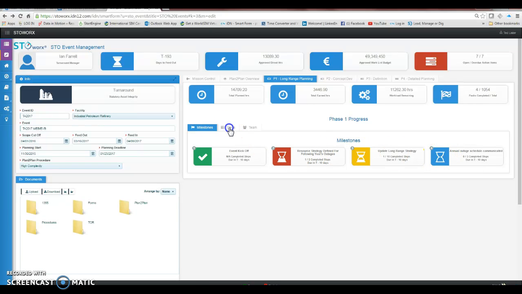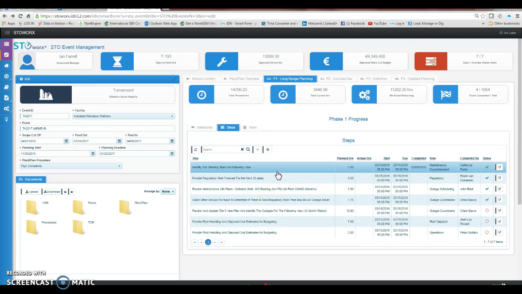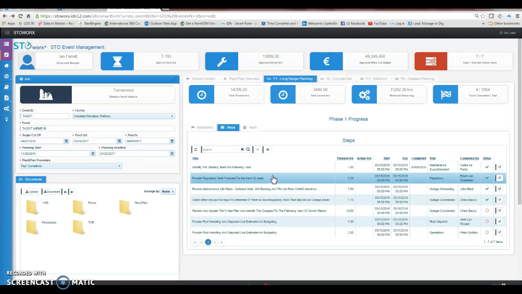So each milestone will have a series of steps that need to be completed. Some of these steps are to develop key deliverables, to develop packages, or to develop things like a communication plan, logistics plan, crane survey, and some of them are just information. So we can go through and identify which ones we want assigned to the different work or milestones, and how many hours are required to create those documents or to adhere to this step.